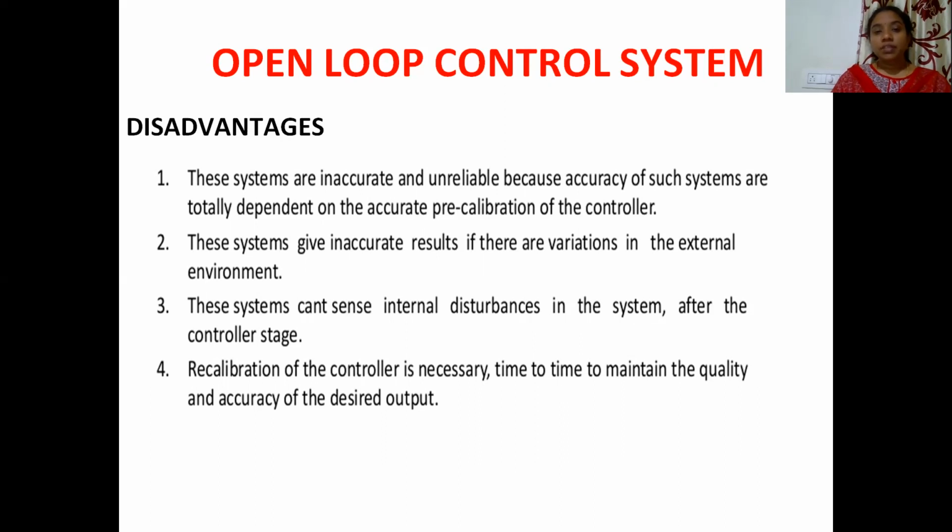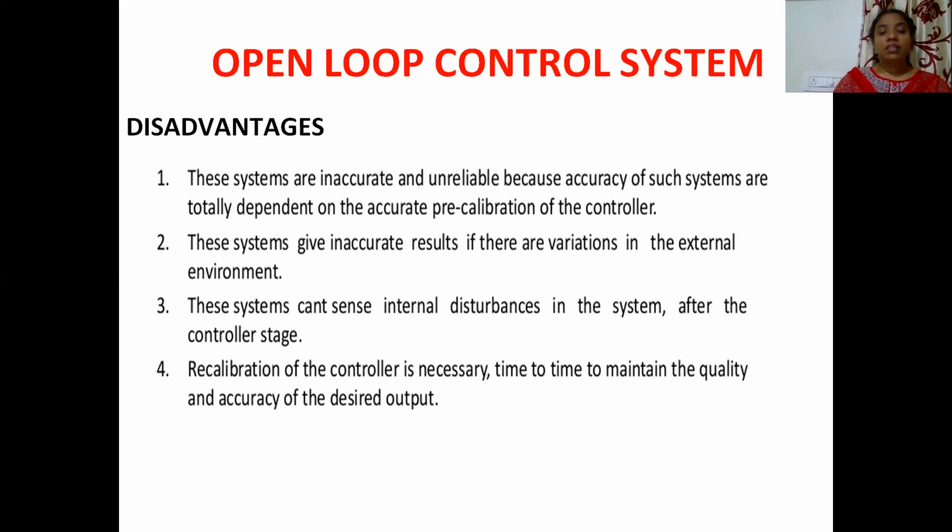So these systems give inaccurate results if there are variations in the external environment. I told you already that open loop systems are going to give you the best results when the external conditions are unaltered. So these systems give inaccurate results if there are variations in the external environment.